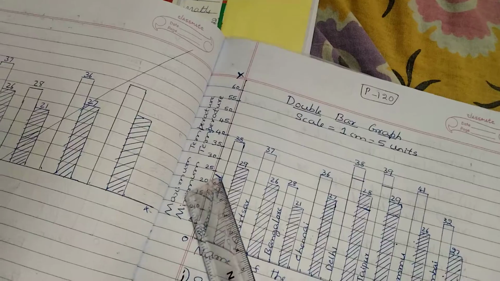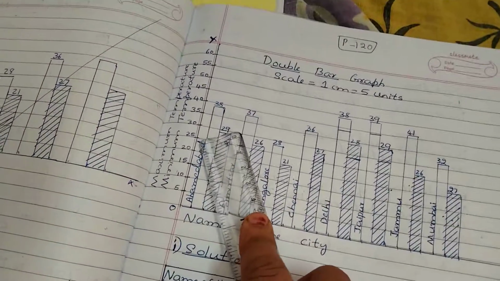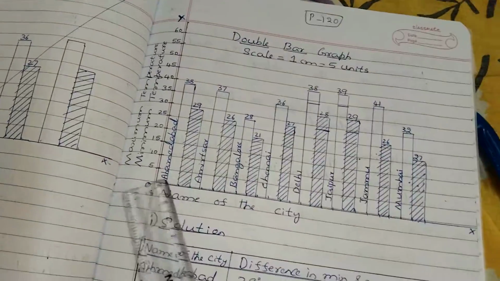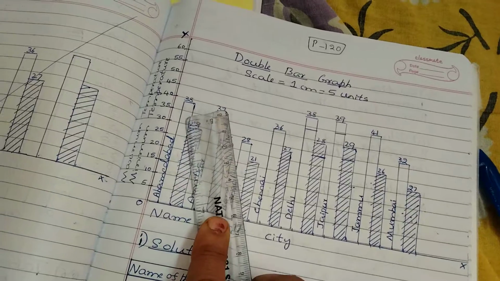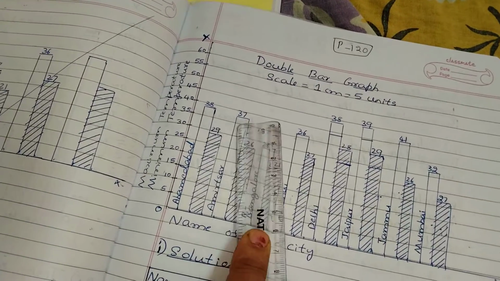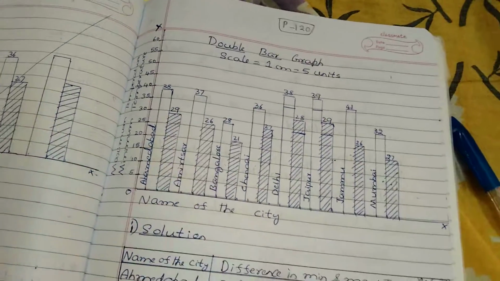On the y-axis are maximum temperature and minimum temperature. The scale is 1 centimeter equal to 5 units. This is the first bar graph in the double bar graph. First one is maximum temperature and second one is minimum temperature.